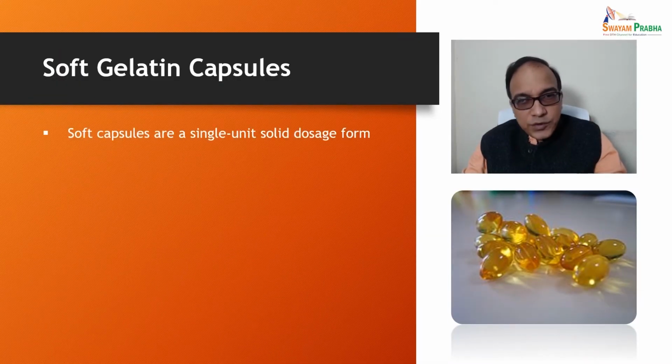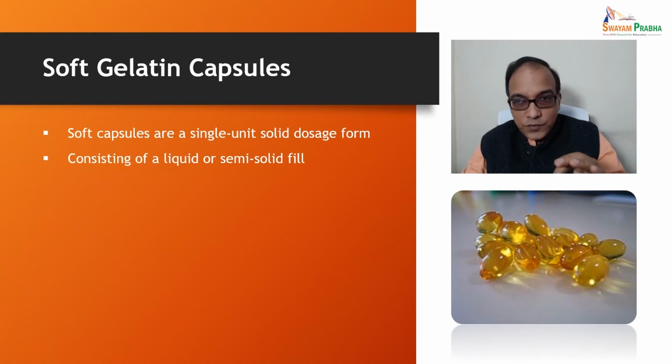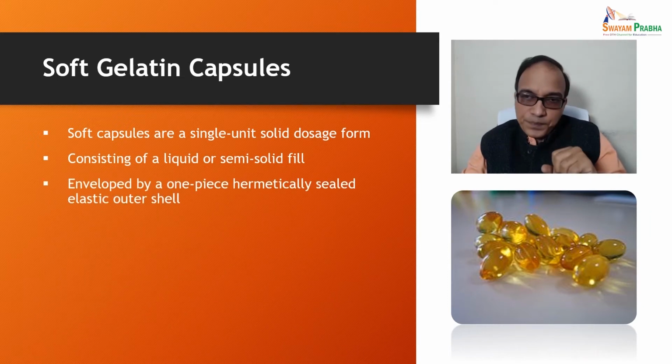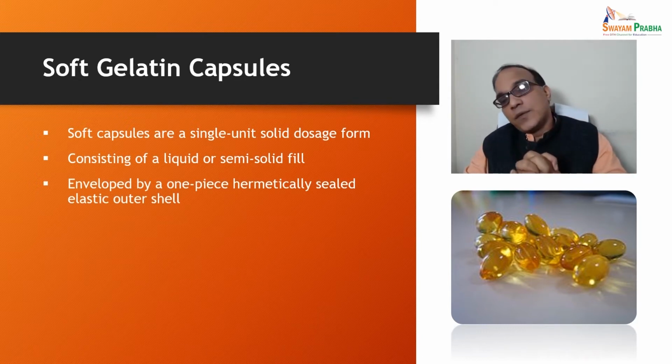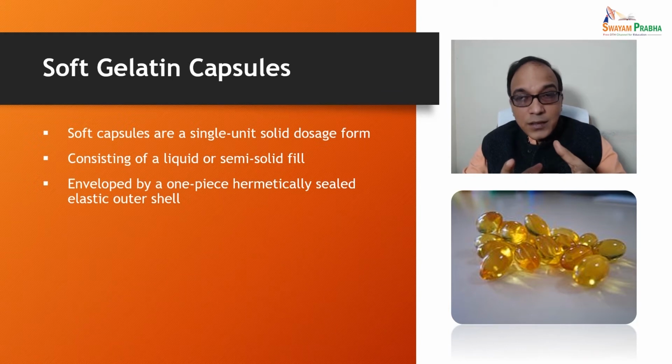Soft gelatin capsules. These are single unit solid dosage form. They consist of a liquid or semi-solid fill. In contrast to the hard gelatin capsules, where powders are there, in case of soft gelatin capsules, liquid or semi-solid fill is there.